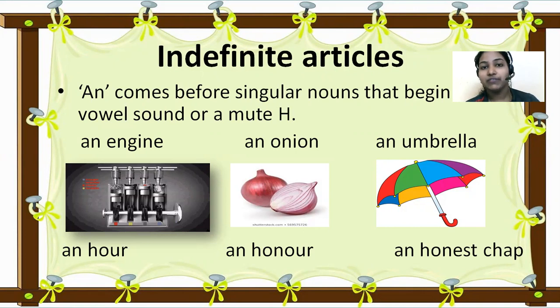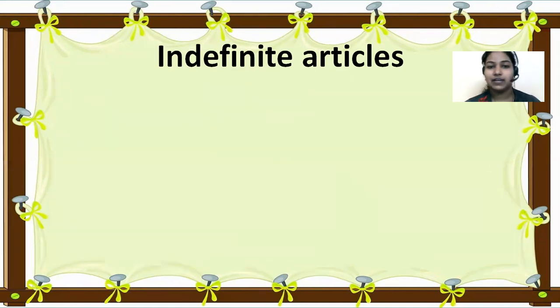If a noun starts with a vowel sound, you have to write an in front of it. Like that, honor. It is not huh-nor, it is honor. An honor. An honest chap. Here also, look at the pronunciation, it starts with an O sound, so you have to use an.